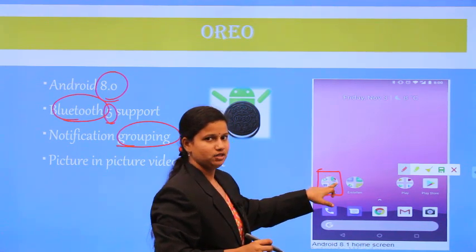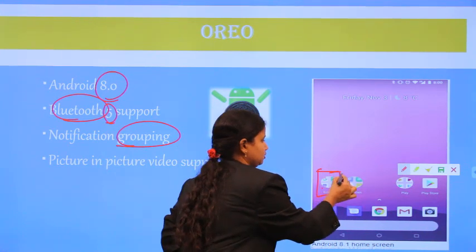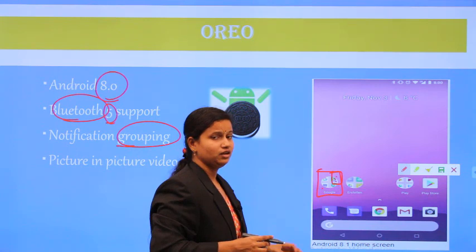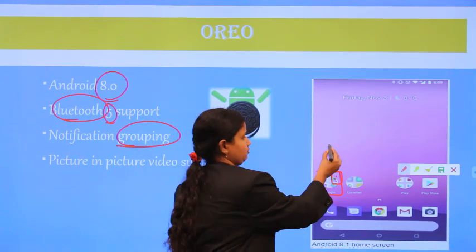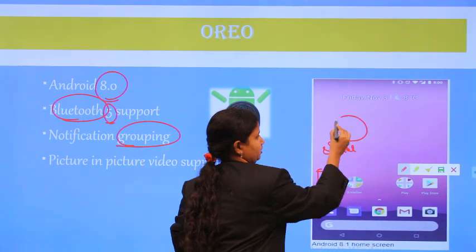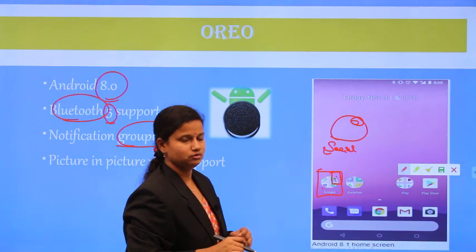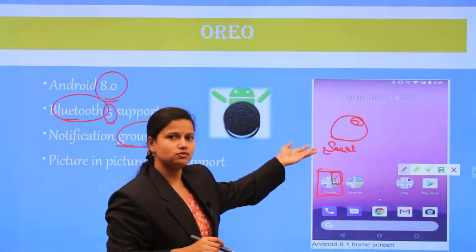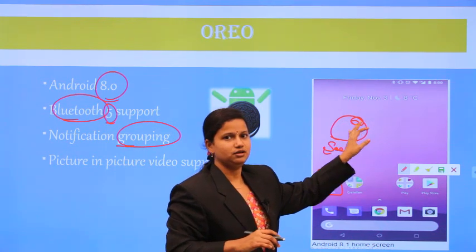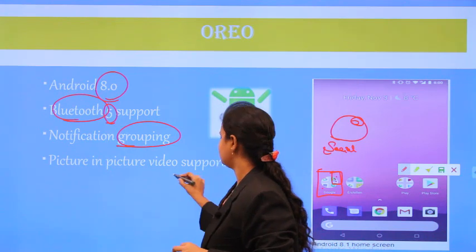Whatever information or messages you get in these groups, the notifications are displayed in this place. If you are using social media, those social media related applications are maintained in this place, and those notifications are displayed together. The social media applications like Facebook and WhatsApp have their notifications grouped and combined.